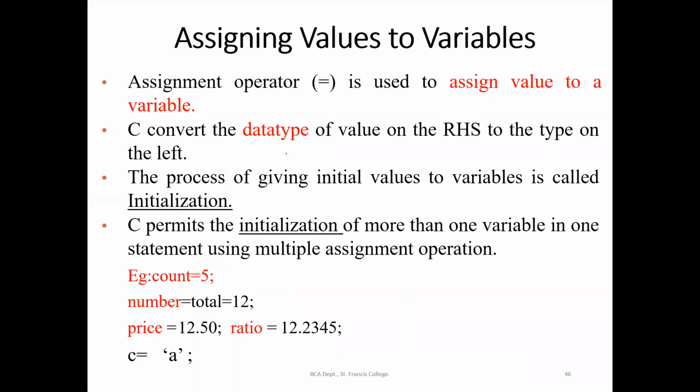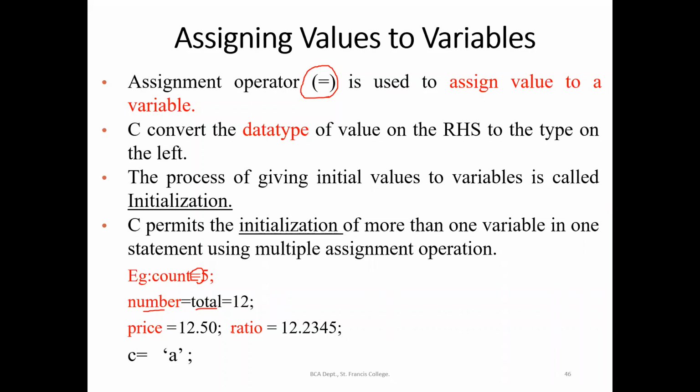Now, the next thing is, after declaration of the variable, we'll be assigning the values to the variable. Assigning of the values to the variable is done using the assignment operator. Suppose if I want to assign the value of count as 5, we will be using an assignment operator. Here you see count equal to 5. And if you want to assign 12 to both the variables number and total, you can do it in the same line. Number equal to total equal to 12.